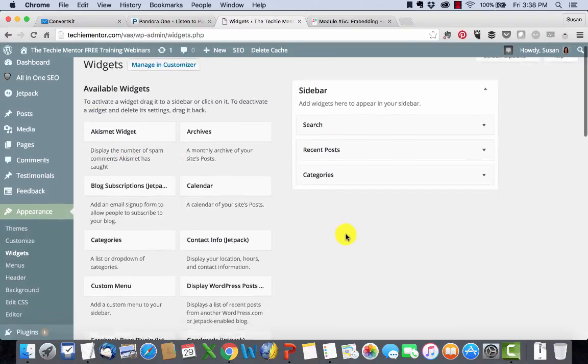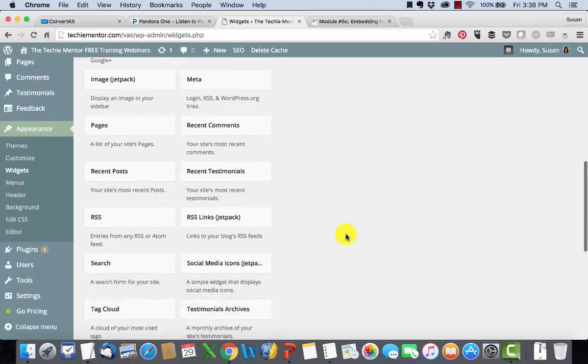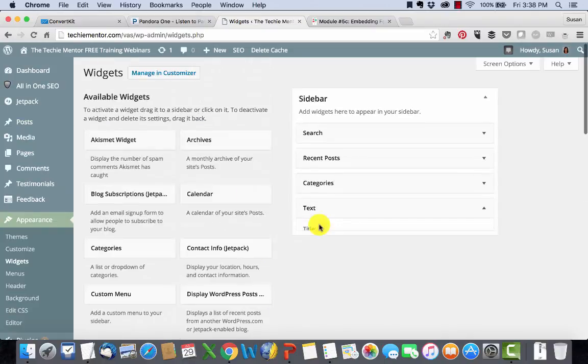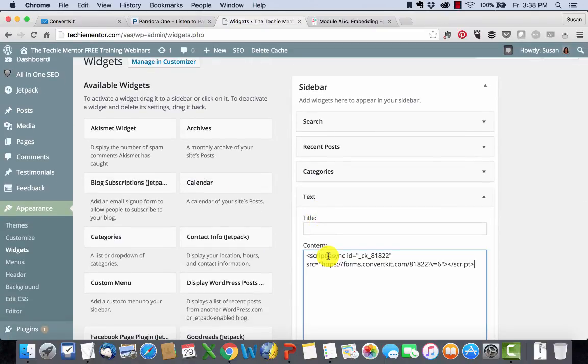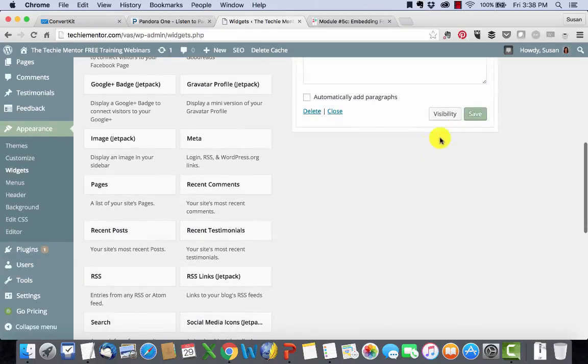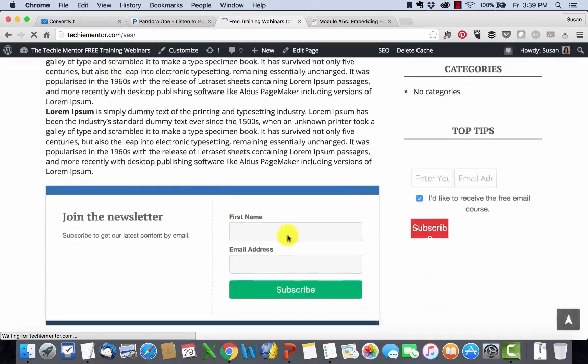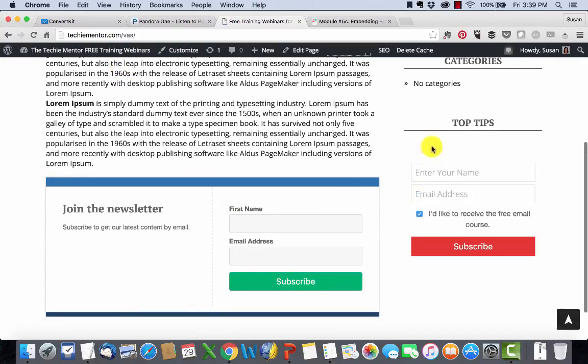Now, how it works in WordPress is it has to be a text widget. So I'll find a text widget here and I'll add it to my sidebar. And then basically it's a copy paste. And here I could put, whatever I want to call it, top tips. And I'll save it. And I'll close it. And then if I go look, here it is. That's my top tips. That's all it is. It's very simple. Now this is still here because of the plugin. I actually added it to this page, but this would show on here.